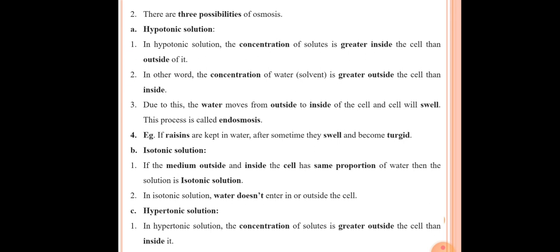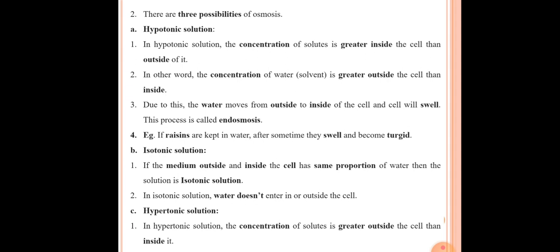After that, the fourth point here is an example of a hypotonic solution. If raisins are kept in water, then after some time they swell and become turgid. So this is the example of the hypotonic solution in which raisins are kept in water. Water is nothing but the solvent, which is found in more quantity outside the raisin. The raisin is nothing but the plant cell.